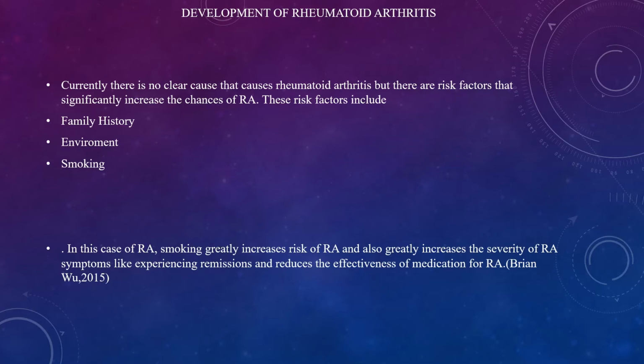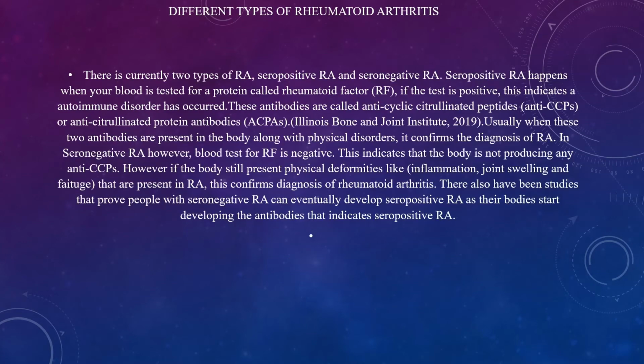Moving on to smoking, smoking in general actually increases the risk of all types of diseases and disorders. In the case of RA, however, smoking greatly increases the risk of RA and also greatly increases the severity of RA symptoms, like experiencing remissions, and reduces the effectiveness of medication for RA. Now, there are actually different types of rheumatoid arthritis. Currently, there's two types of RA, seropositive RA and seronegative RA.